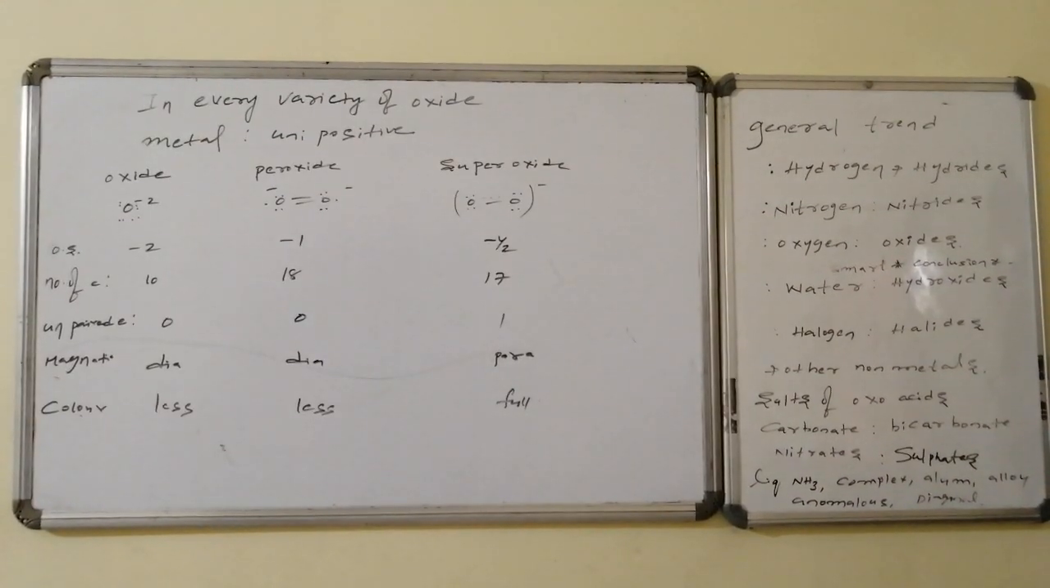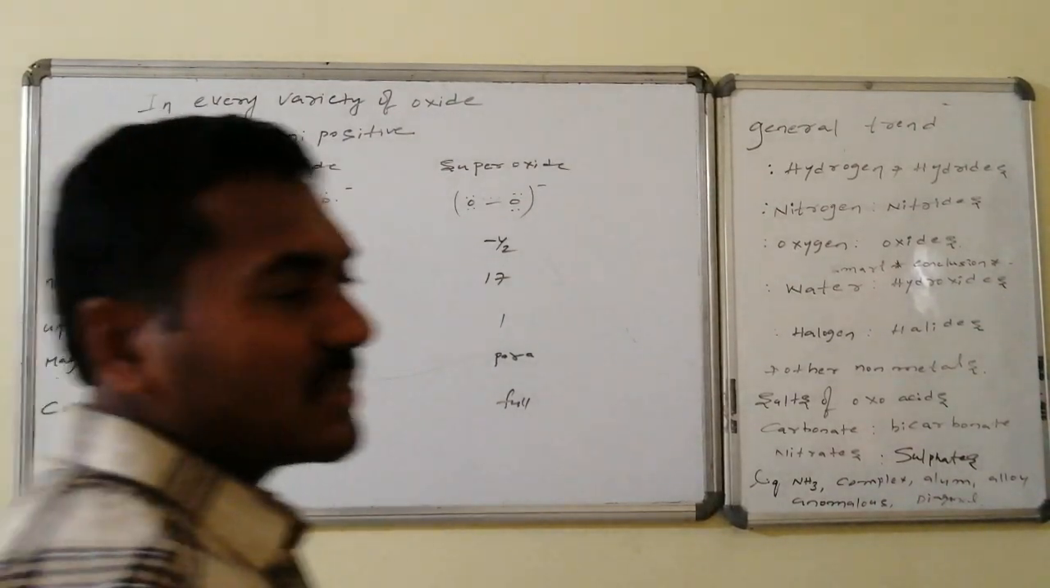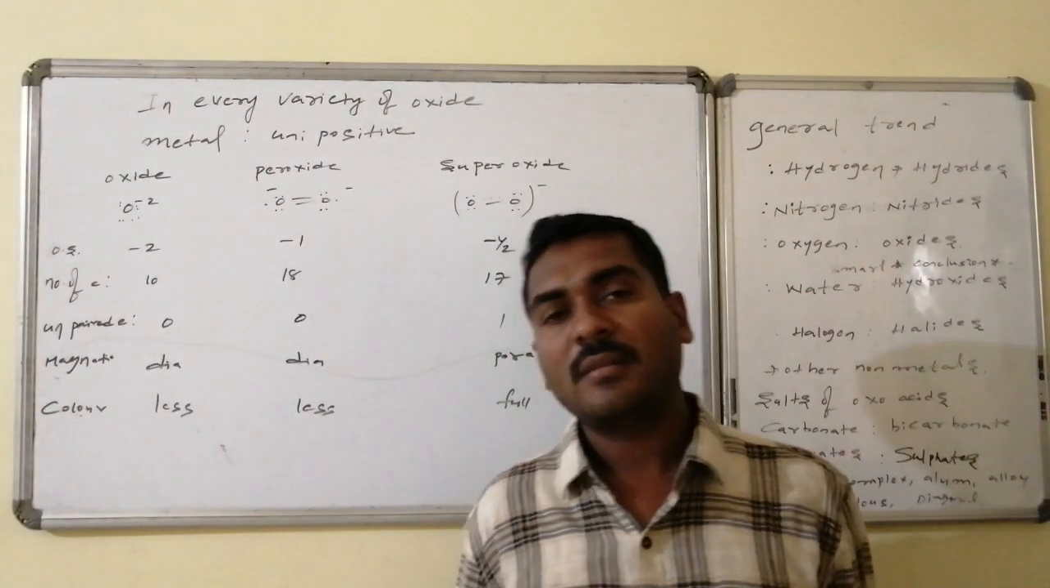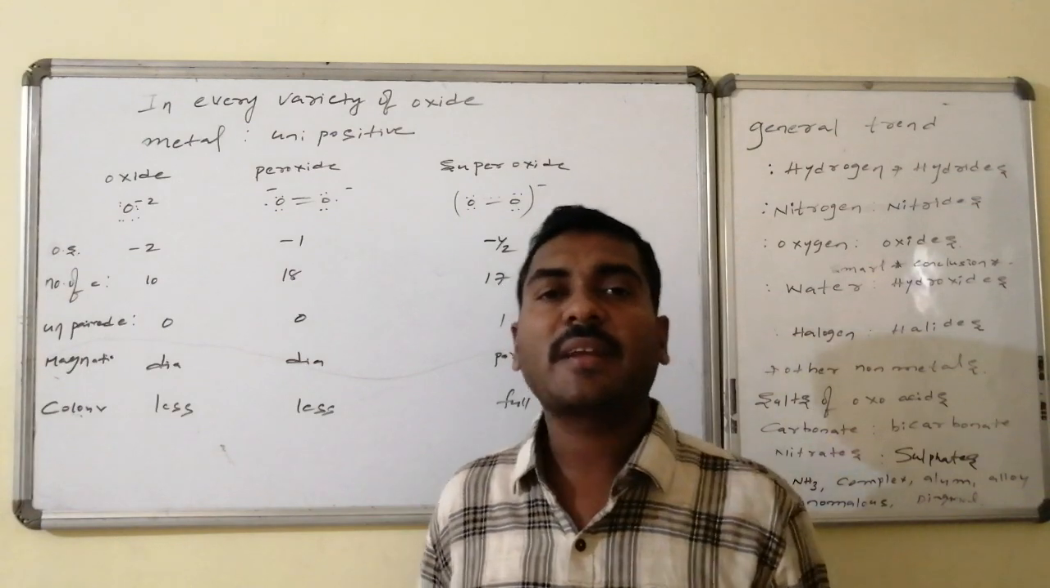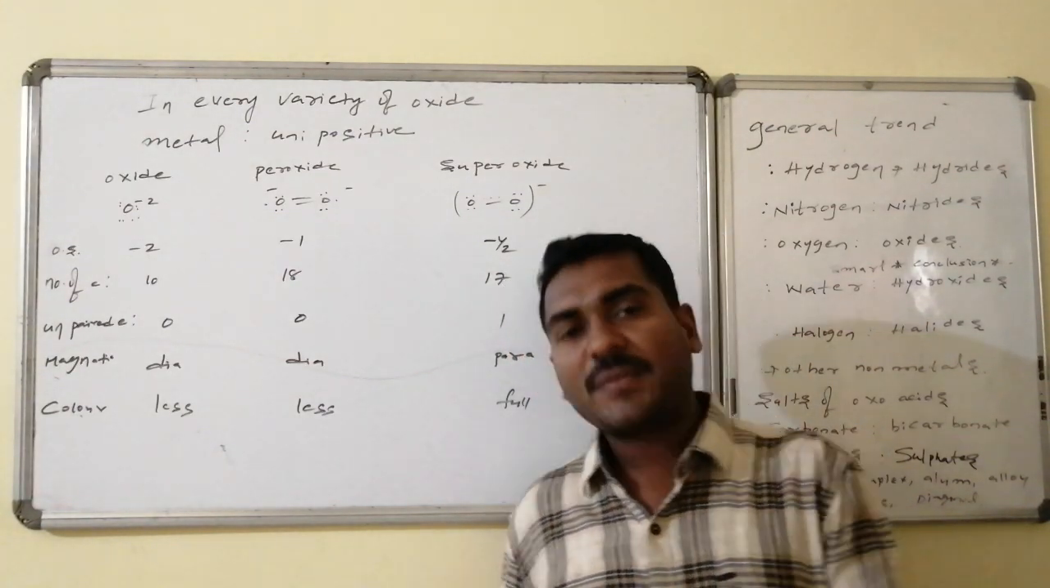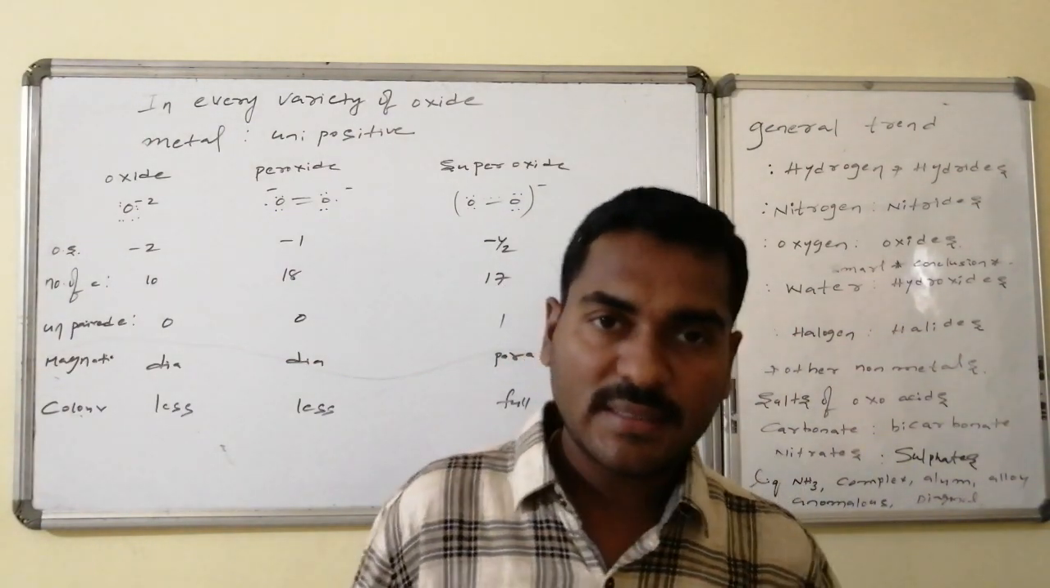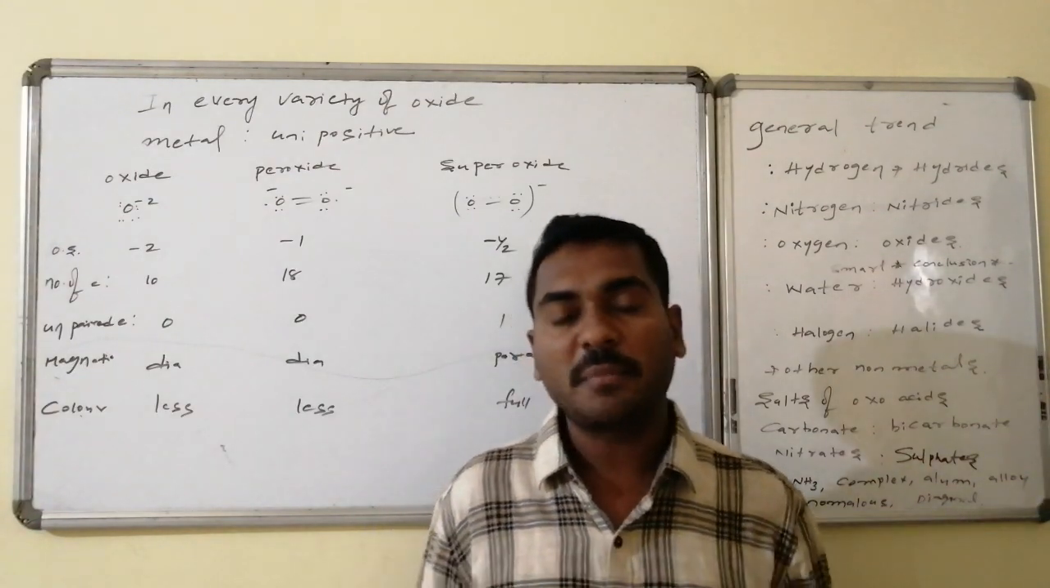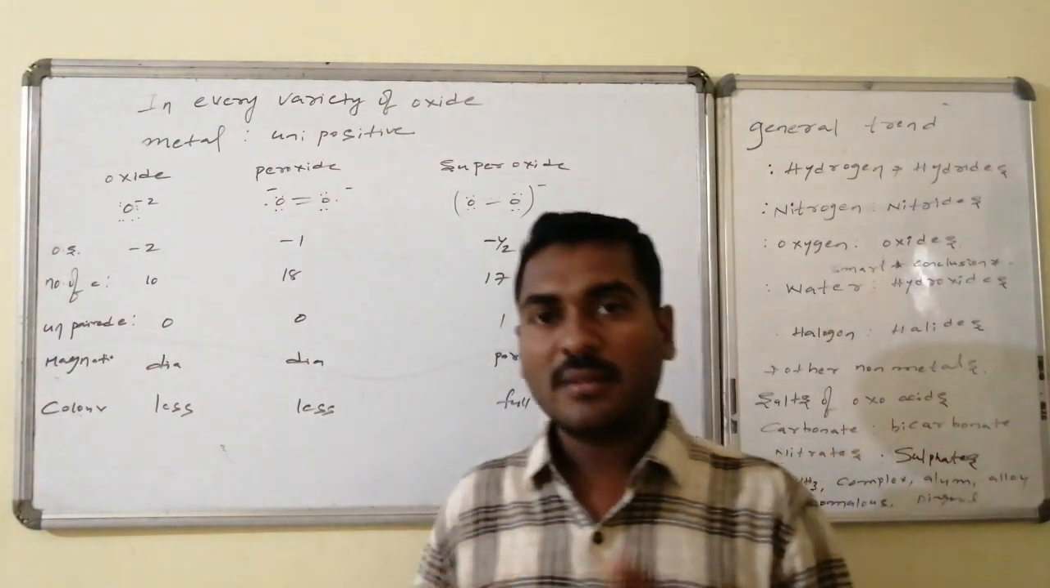In every variety of the oxide, the metal is present with the unipositive oxidation state, and it has all paired electrons and no unpaired electrons. Let us go for the situation related to the oxide anions: normal oxide, peroxide, and superoxide.